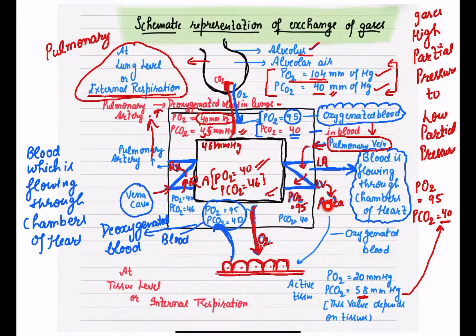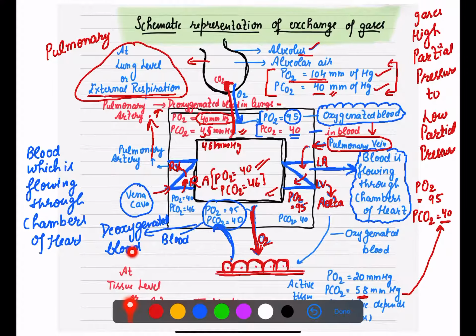When your blood, which is moving with the help of the aorta, comes to the tissues, oxygen moves from high partial pressure, that is 95, to 20, because 95 is high and 20 is very low. So now oxygen is added to your tissues, and CO2 from 58 to 40 will move out of the tissues and enter into the blood.